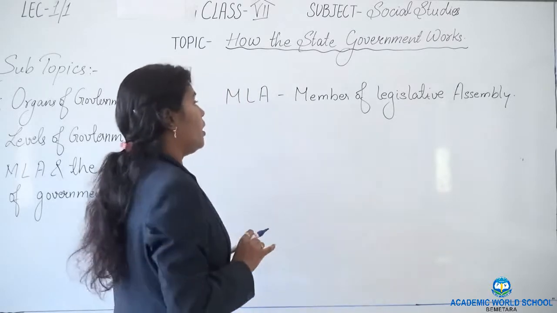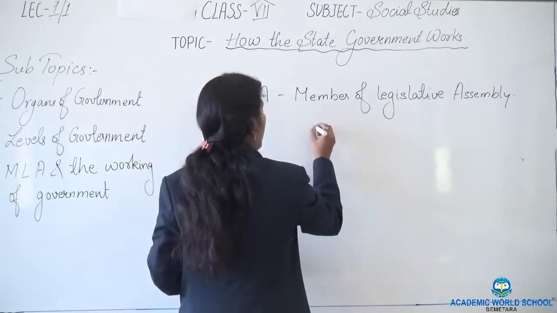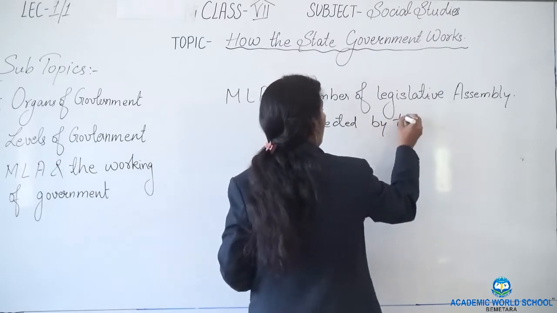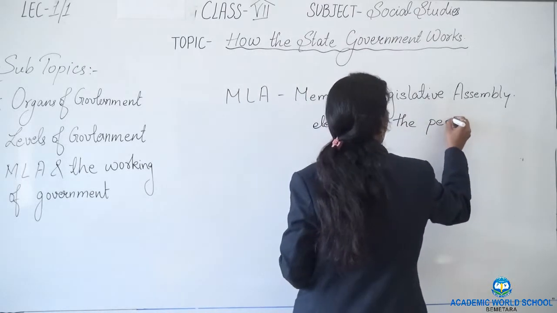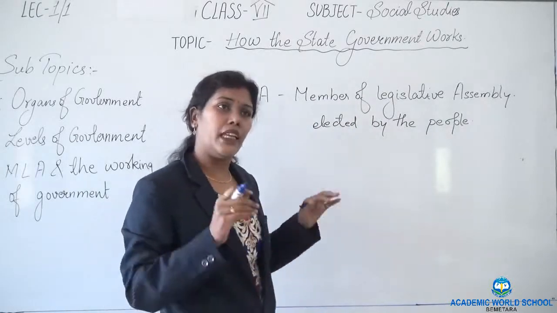Now, as I told you, an MLA, Member of Legislative Assembly, is elected by the people. Is he elected by the people anywhere?